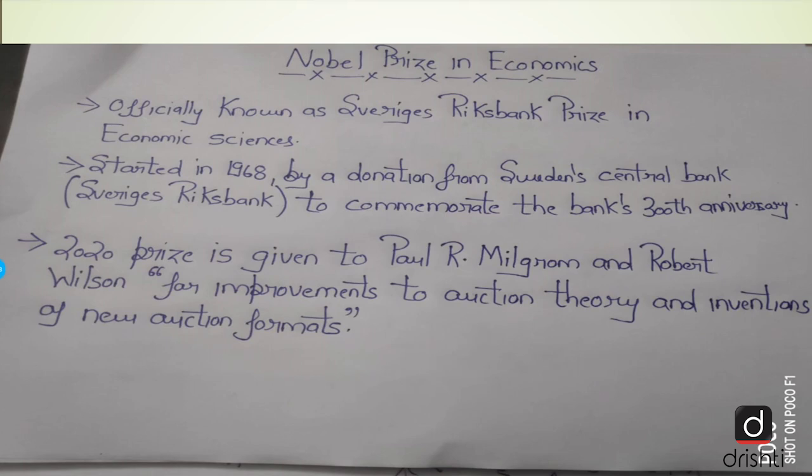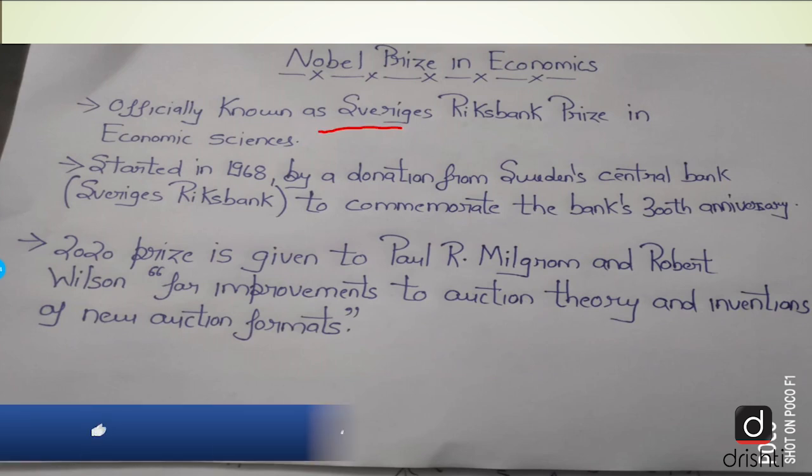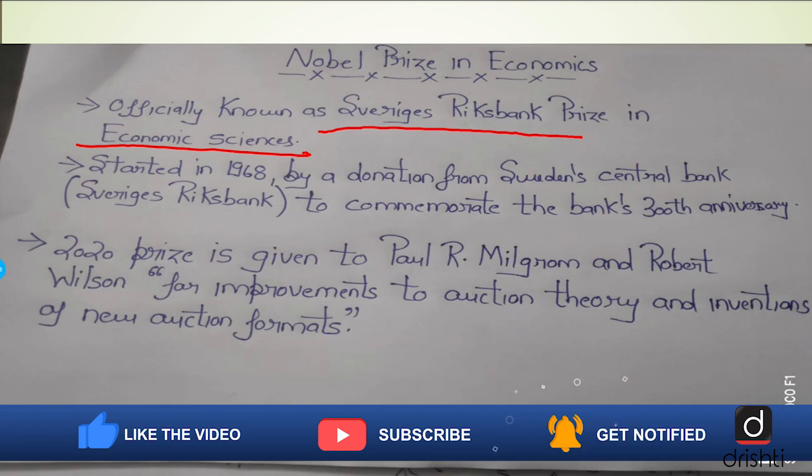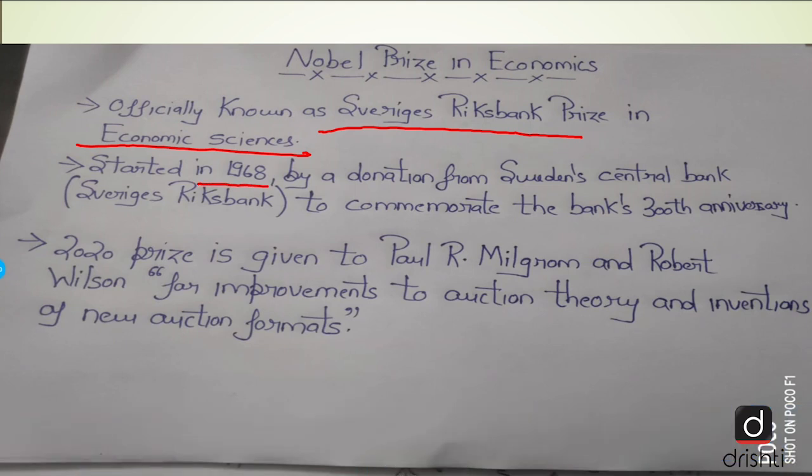Now, before we move ahead, it is quite important for us to understand some basic things about the Nobel Prize in Economics. The Nobel Prize in Economics is officially known as Sveriges Riksbank Prize in Economic Sciences. It got started in the year 1968 by a donation that was given from Sweden's central bank, whose name is Sveriges Riksbank, in order to commemorate the bank's 300th anniversary.